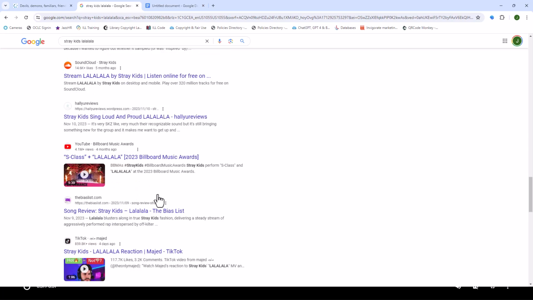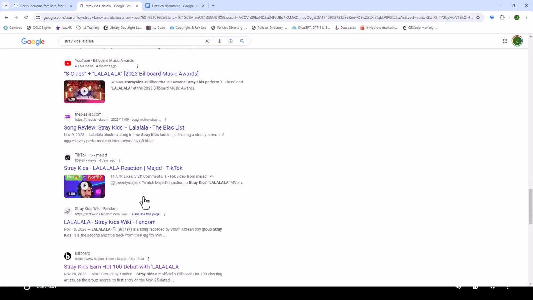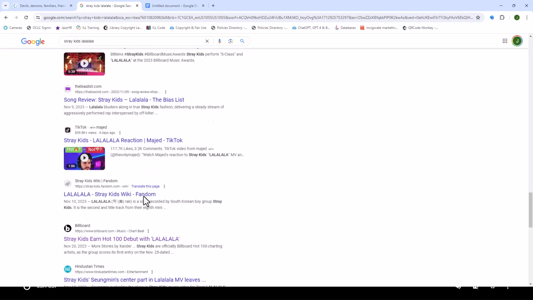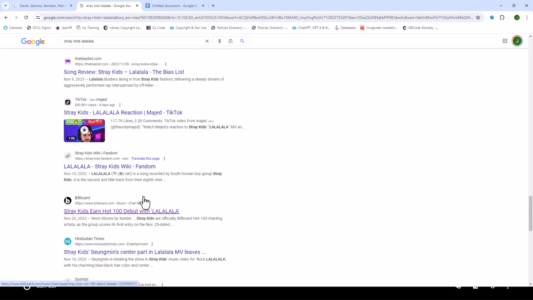A website called biaslist.com probably isn't a good website because it states bias in the title. Fandom is usually just fans with no credentials, so I don't want to use them. I've been seeing Shazam, Spotify, Apple Music. Those are good resources, but they're most likely only going to give the song. Billboard might be okay. I've heard of it.